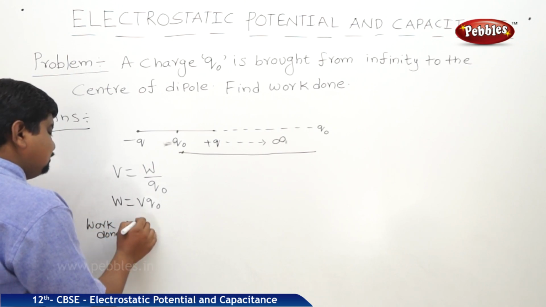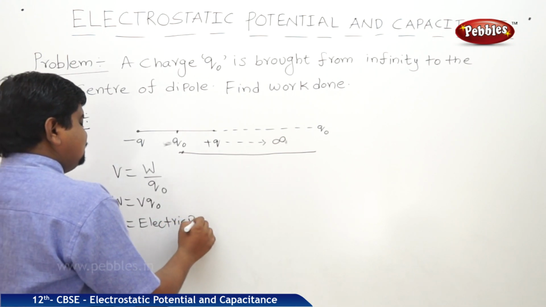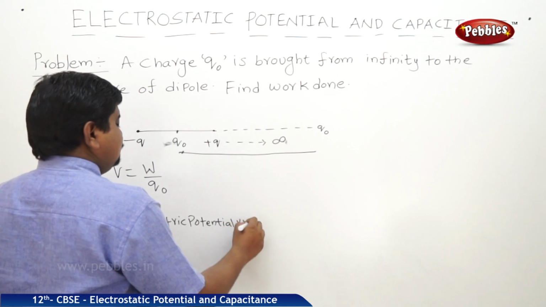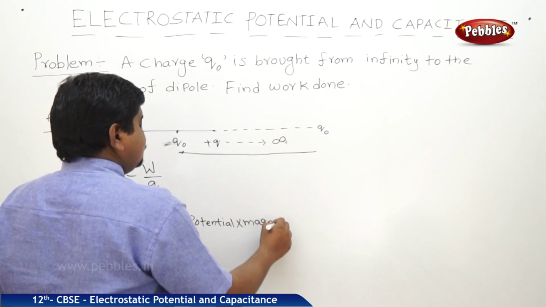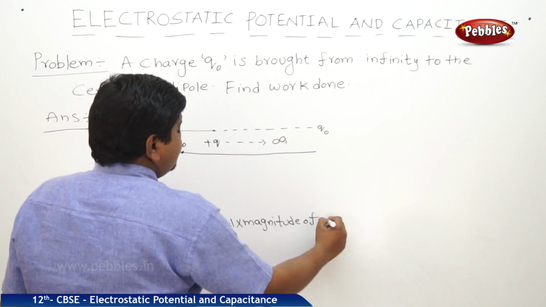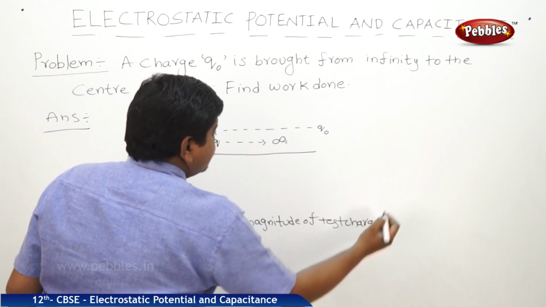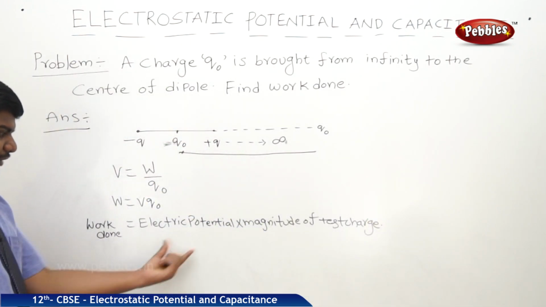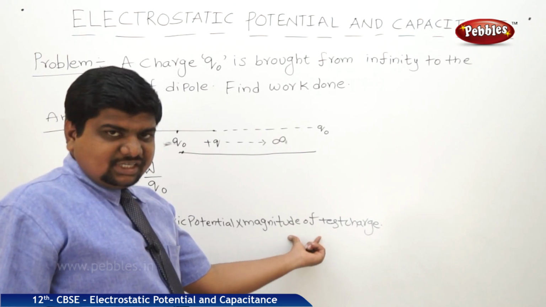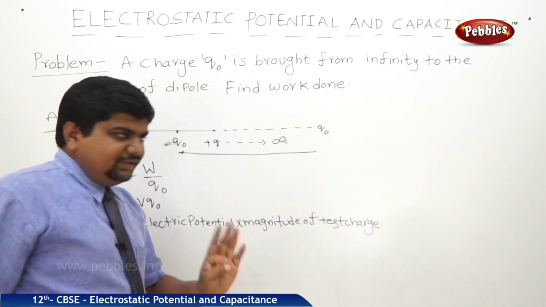Work done is equal to electric potential into magnitude of test charge. Now we should find out the electric potential and multiply it with the magnitude of the test charge. What is the magnitude of the test charge? Q naught is already there. We should find out the V value.